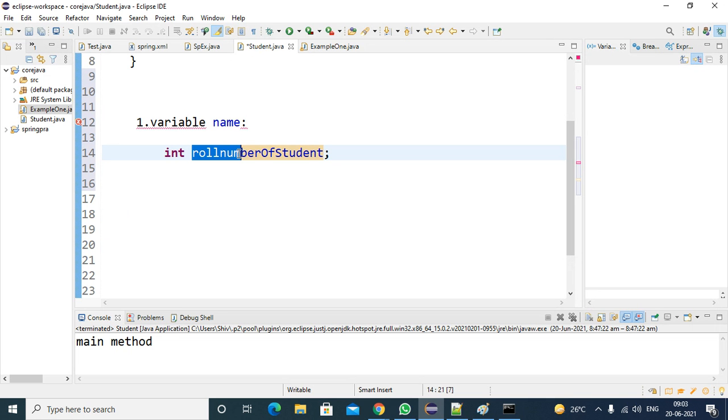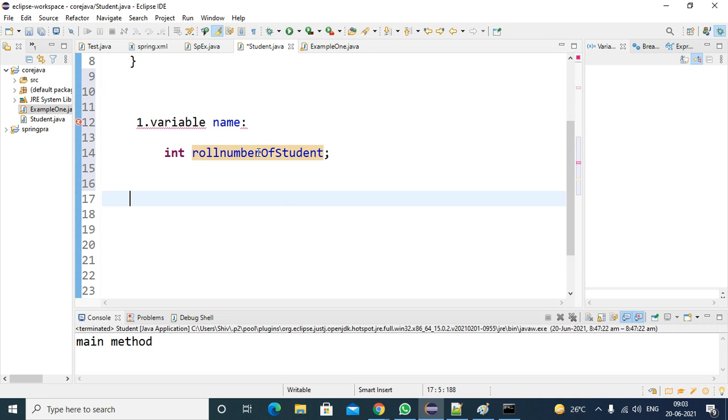If a variable contains only one word, like roll number, all the letters are small letters. If it has more than one word, from the second word onwards, every word starts with a capital letter. Here I have two more words, so in total three words are there.